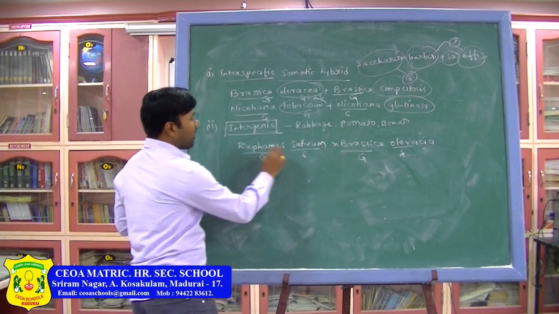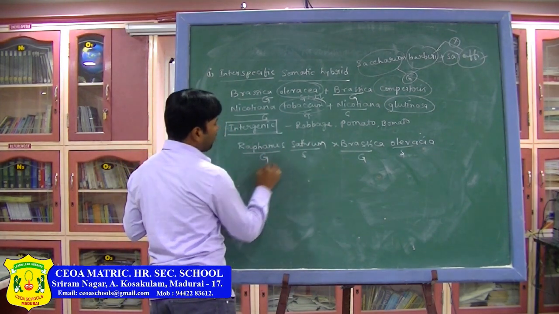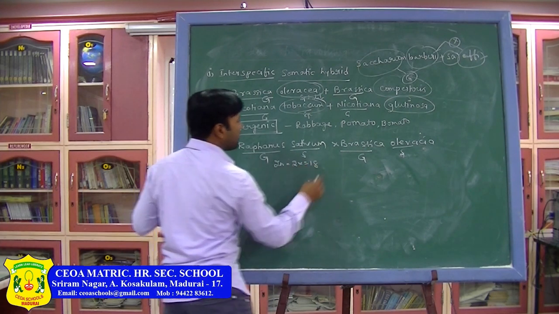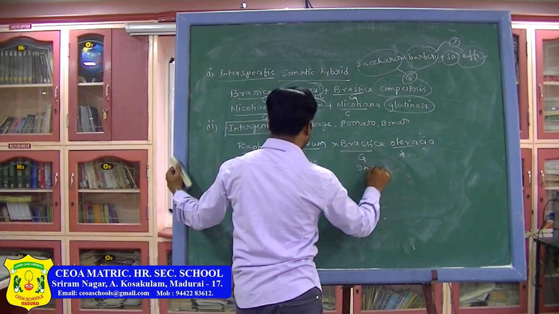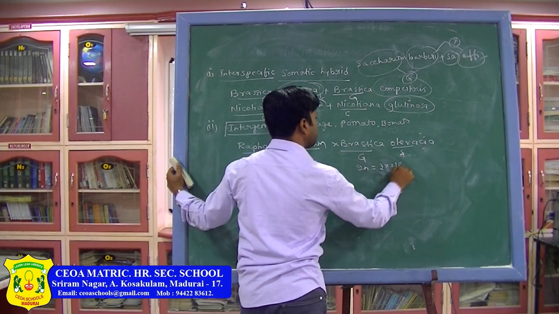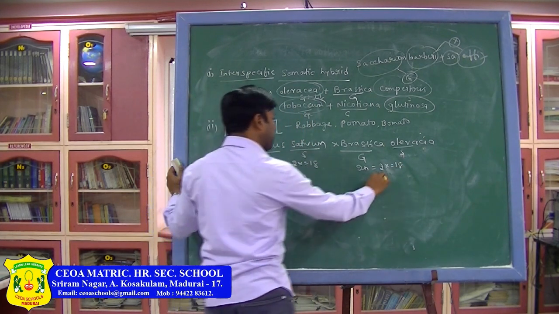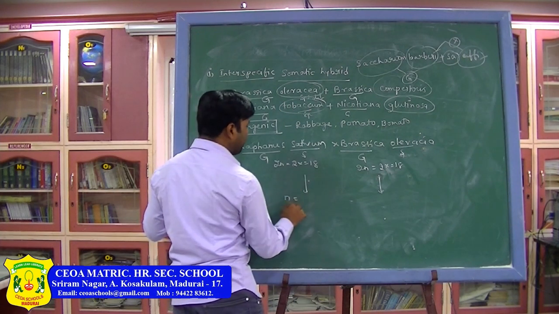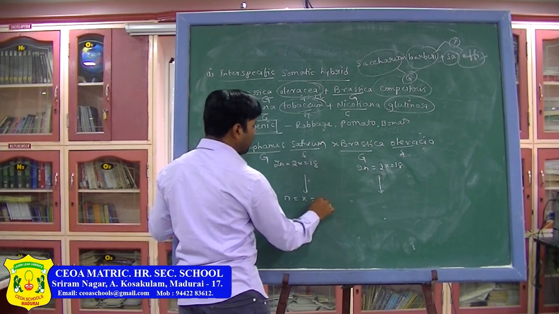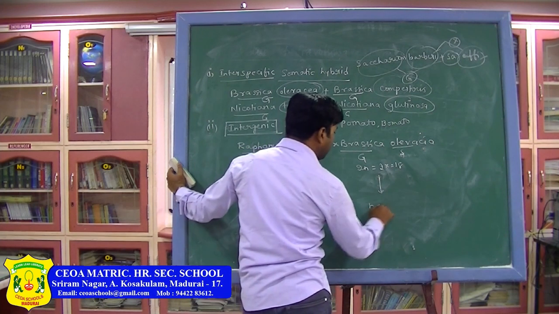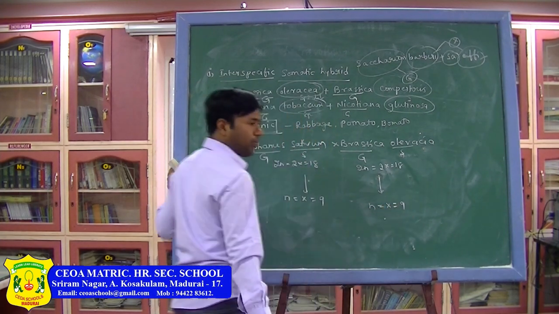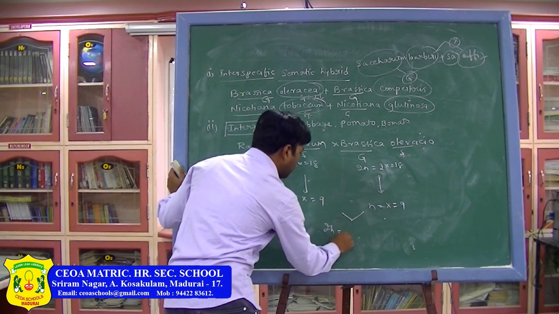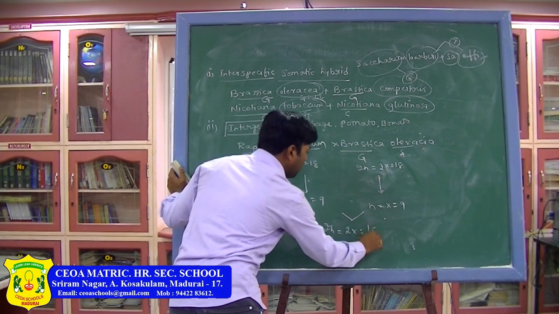From Raphanus sativus, if you see, that is 2n equal to 2x equal to 18. Then Raphanobrassica also 2n equal to 2x equal to 18. During the time of meiosis, what happens? Chromosome number is reduced to half, so that n equal to x equal to 9. Here also n equal to x equal to 9. So now when a cross takes place, 2n equal to 2x equal to 18.